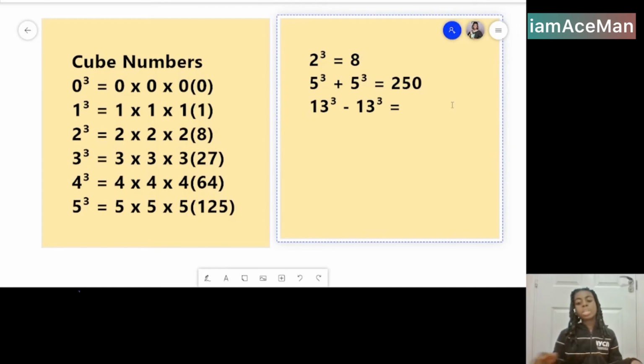That is a pretty easy statement. You would already know that's 0 because it's 13 cubed subtract itself. And if there's a number subtract itself, you know the answer is going to be 0.